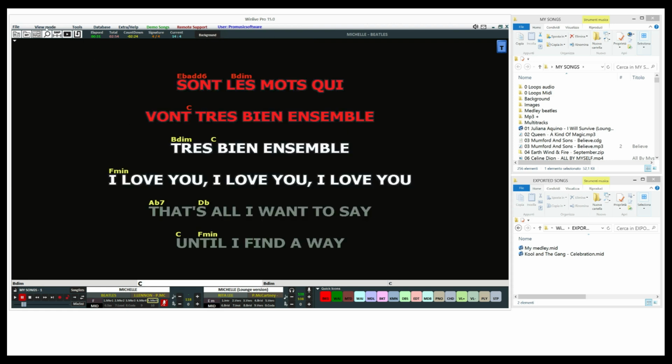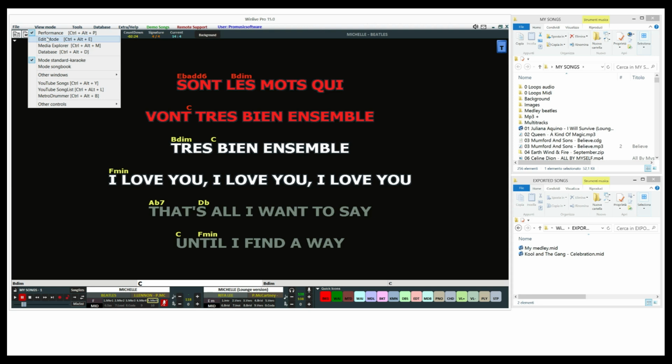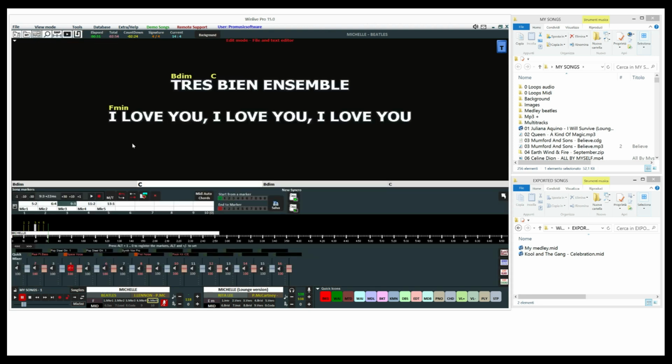Furthermore, in the Edit Mode function, thanks to the markers, you can create and memorize a customized structure by using the jump command or by the loop number, choosing how many times you want to repeat a song part.